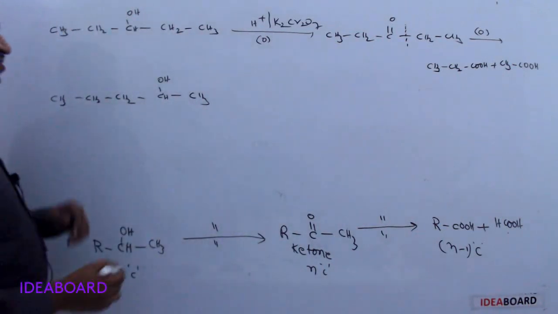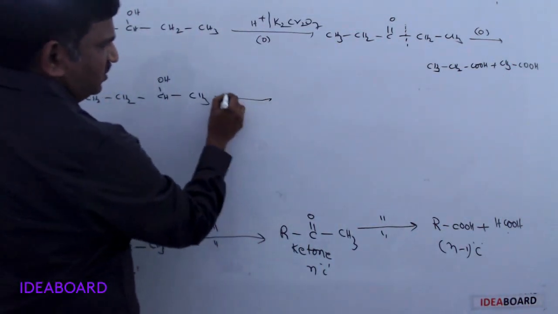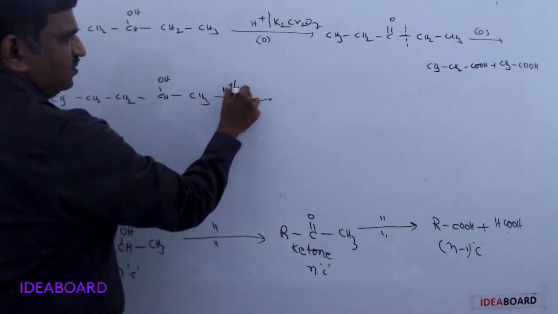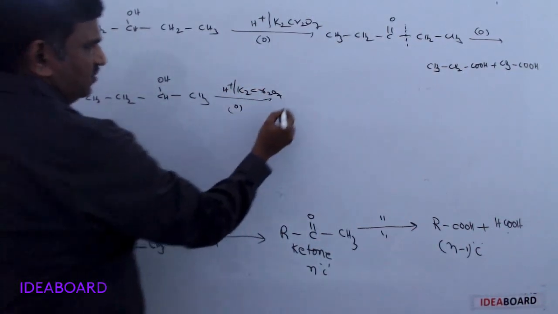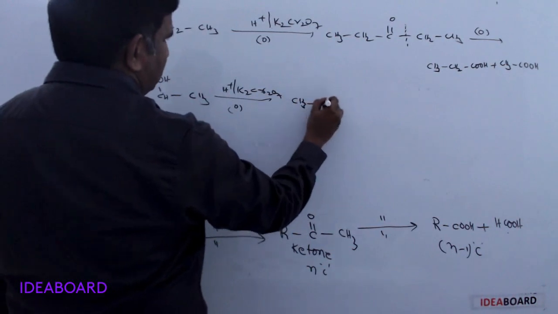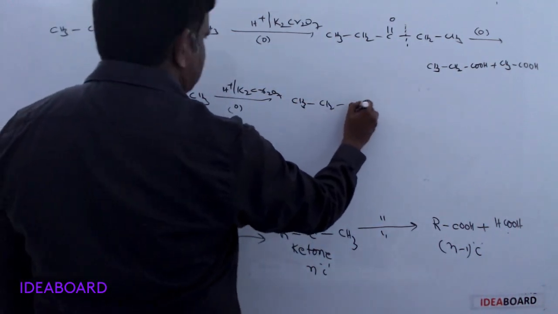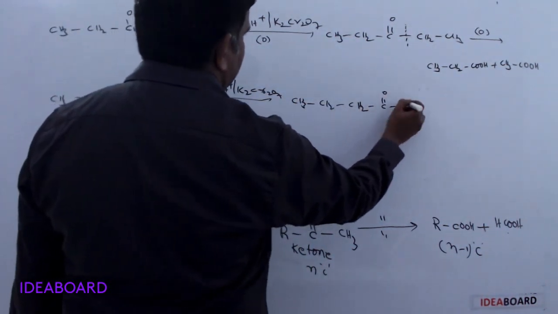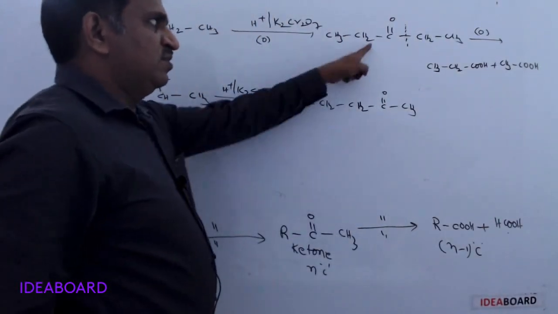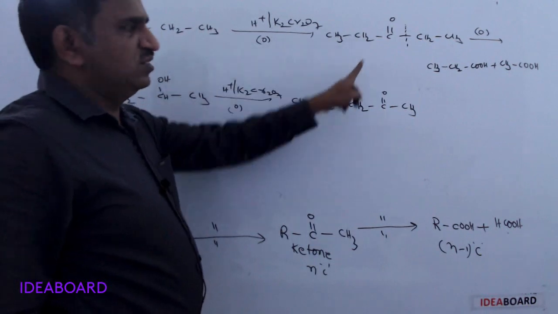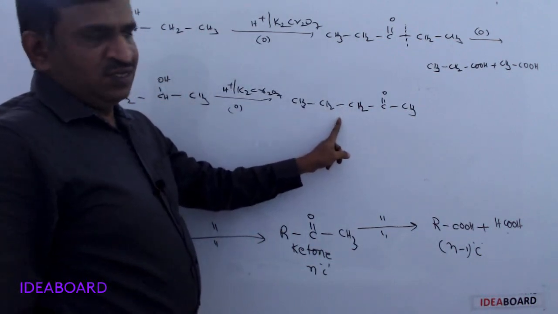But in this case, suppose it is undergoing oxidation in the presence of acidified K2Cr2O7, it gives CH3, CH2, CH2, C double bond O, CH3. Simply compare these two. This is a symmetrical ketone, this is an unsymmetrical ketone.